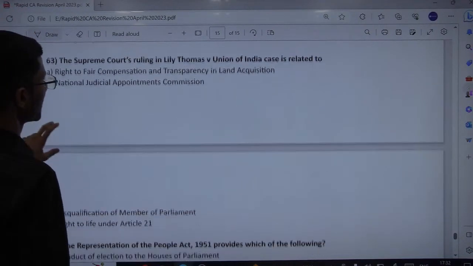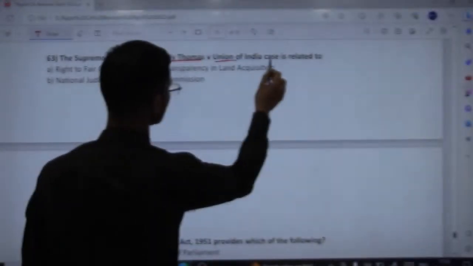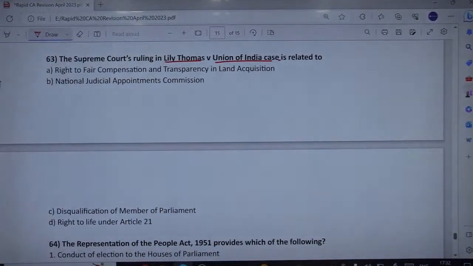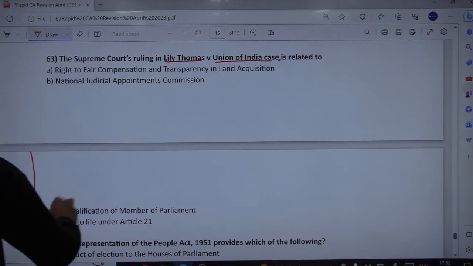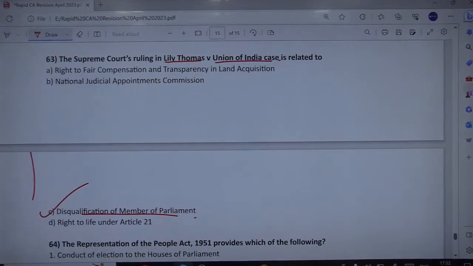The Supreme Court ruling in Lily Thomas versus the Union of India, again it was in the news. The Lily Thomas versus Union of India case is related to the disqualification of members of parliament. Fine.